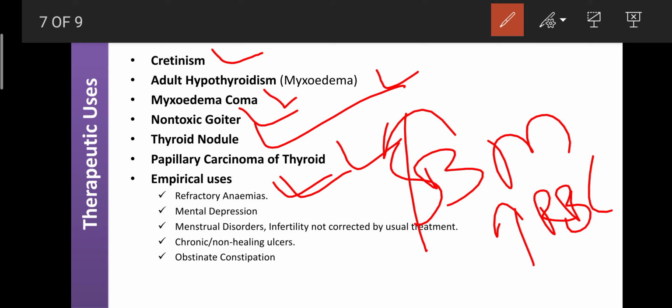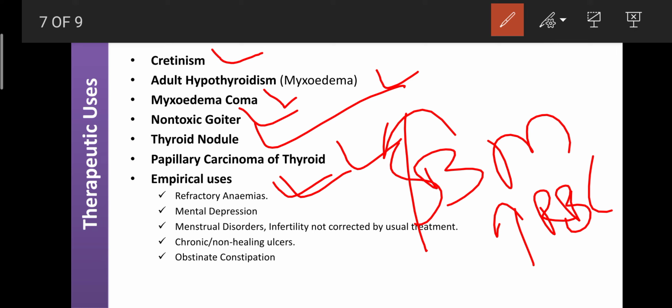Empirical treatment means if any specific drug is not available, we use certain medication, and that treatment is known as empirical treatment. For example, for the treatment of covid के लिए अभी तक drug नहीं बना, but still covid can be treated with particular drugs like chloroquine, azithromycin, and vitamin C. Such treatment is not made for the disease, but those drugs are helpful for the treatment of the disease. Such superficial treatment is known as empirical treatment.